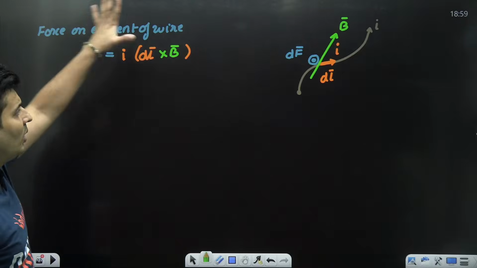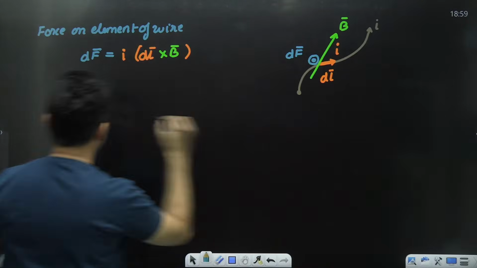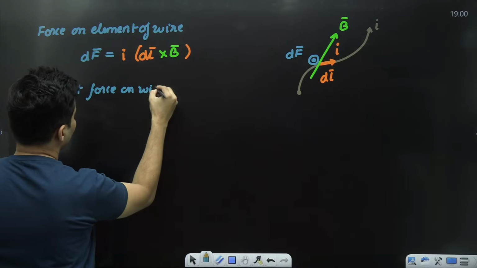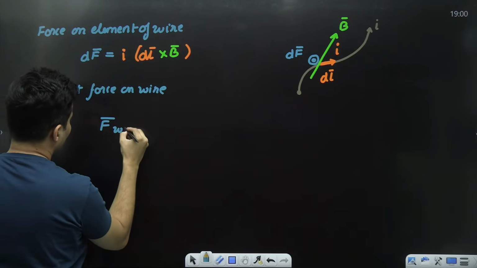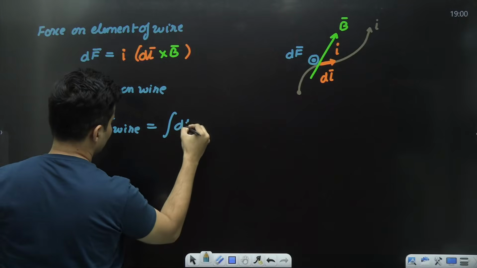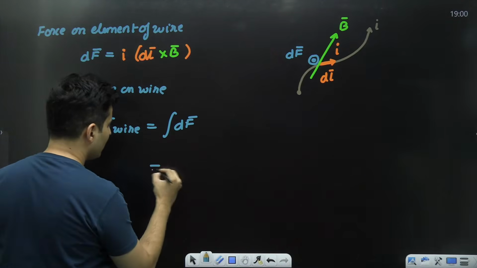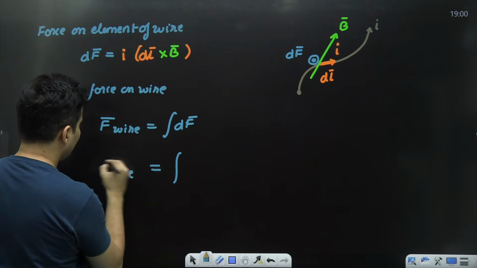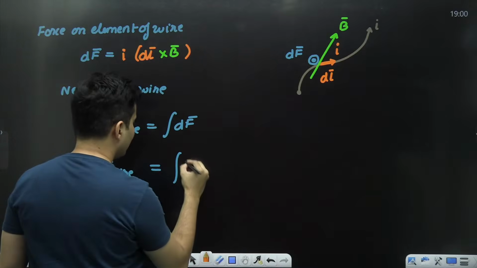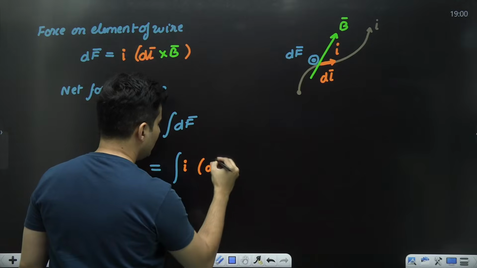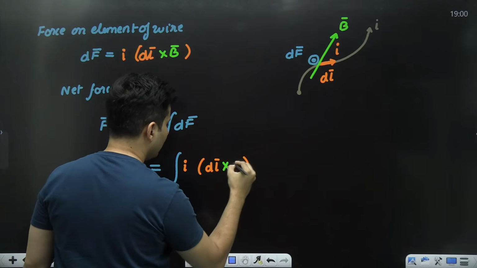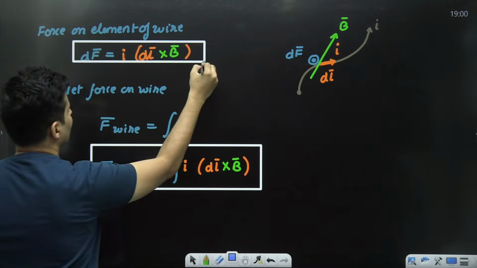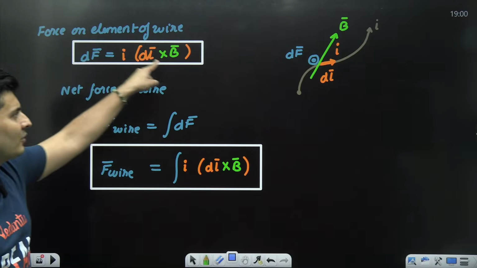But when you want to find the net force on that particular wire, that force will be the sum of all these forces, which means integration. Integration is summation. So the net force on that particular wire will be the integration of current into dl cross the magnetic field. This is the main answer. This is your small answer. This is force on a small part.